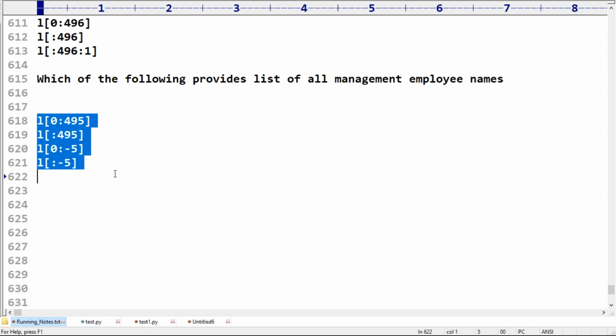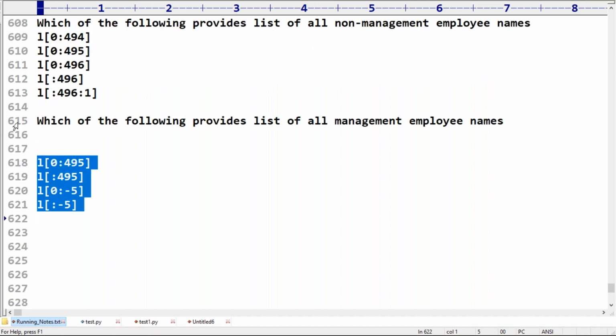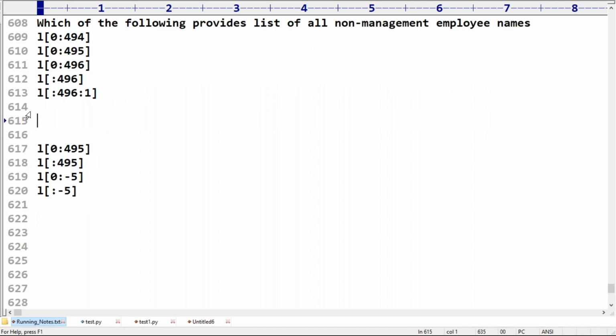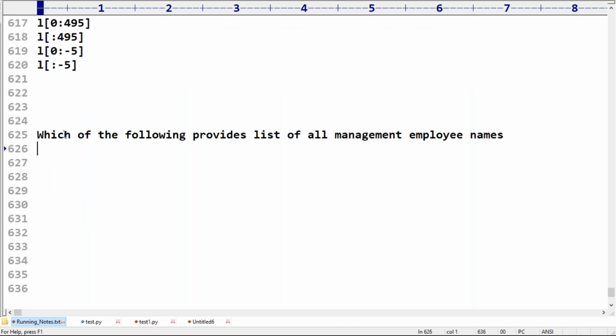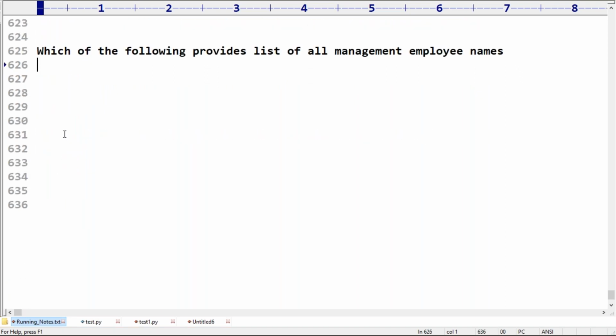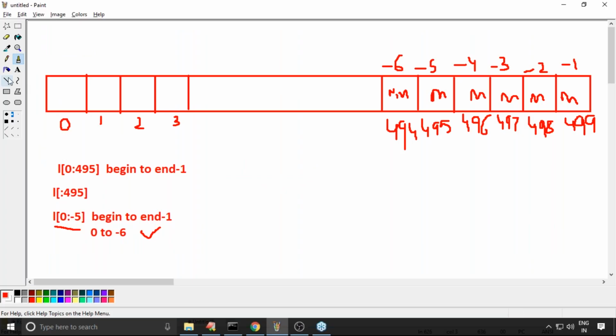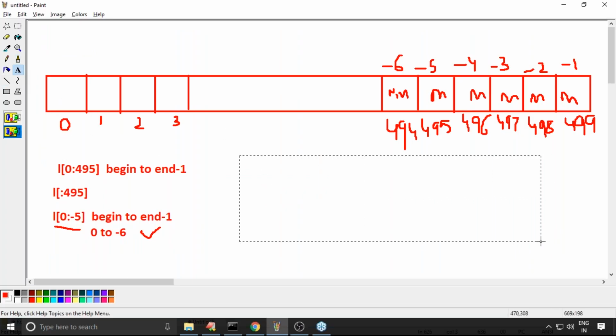Now, sir, which of the following list contain management employees? Can you please confirm? Now I want the management employee names. Can you please tell all possible ways?